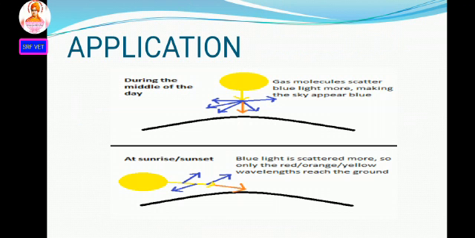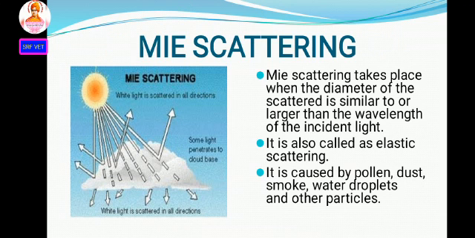Clear? The next one, Mie scattering. Mie scattering is responsible for the white appearance of clouds. When white light falls on a water drop, all the colors are equally scattered, which together form white light.